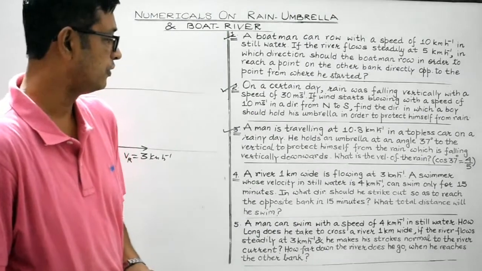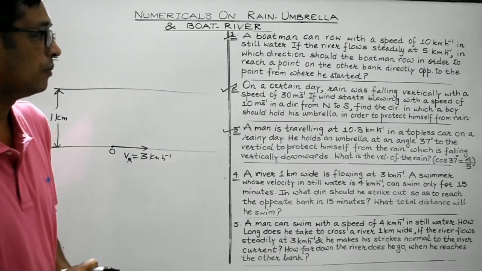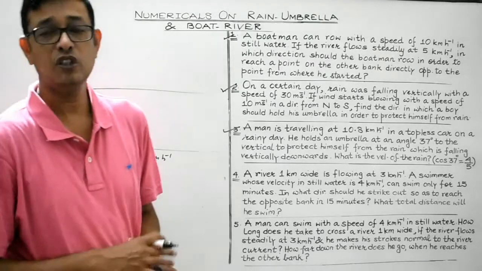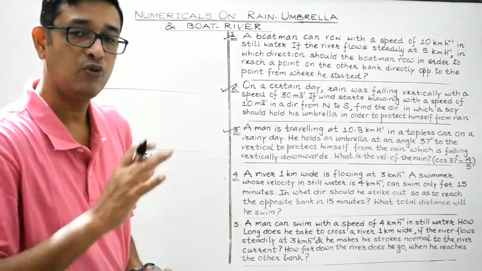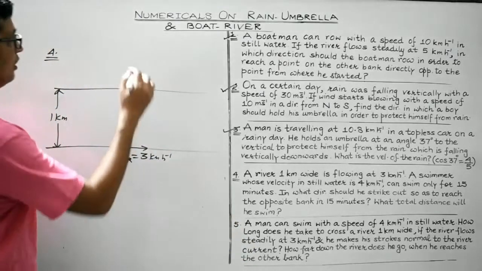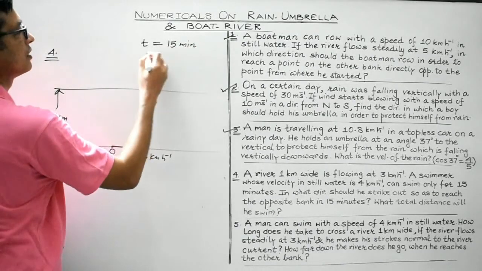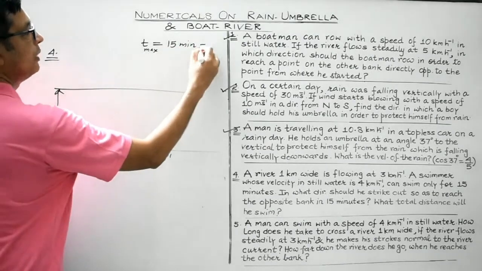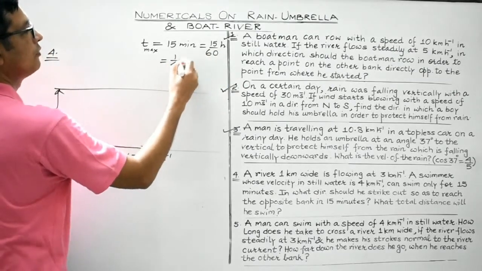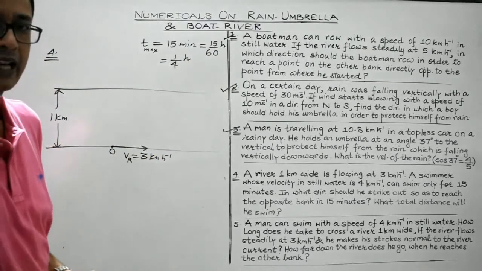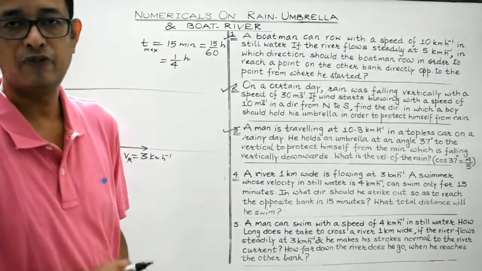A swimmer's velocity in still water is 4 kilometer per hour, and he can swim only for 15 minutes. So the maximum time for which the swimmer can swim in water is 15 minutes, which is equal to 15 by 60 hour, so it is equal to 1 by 4 hour.